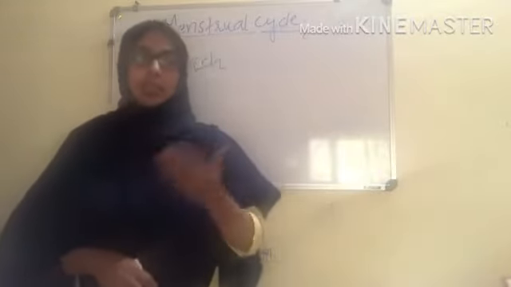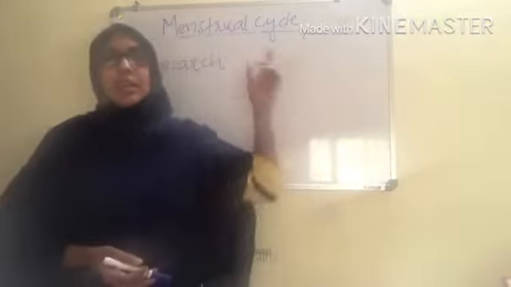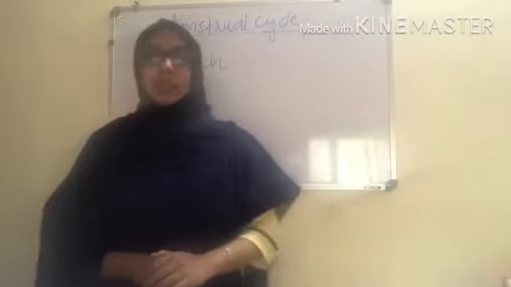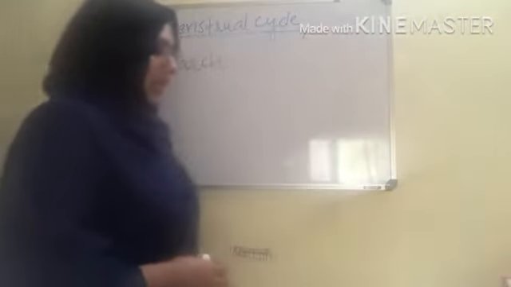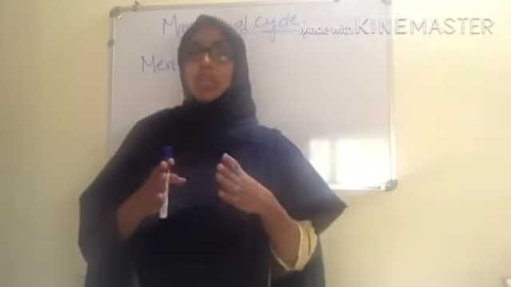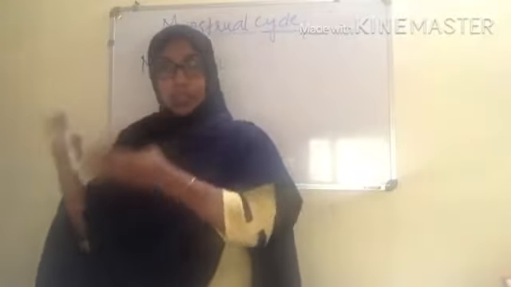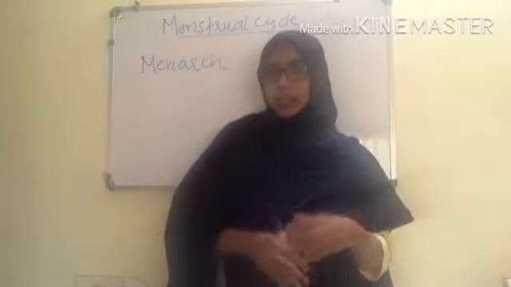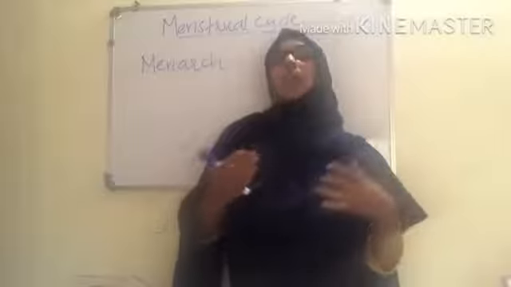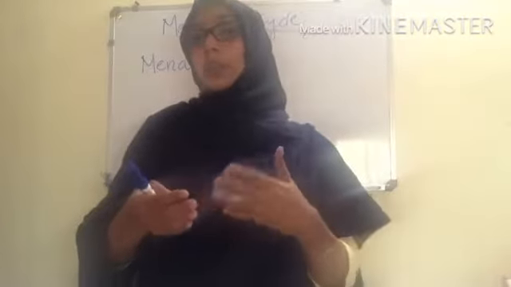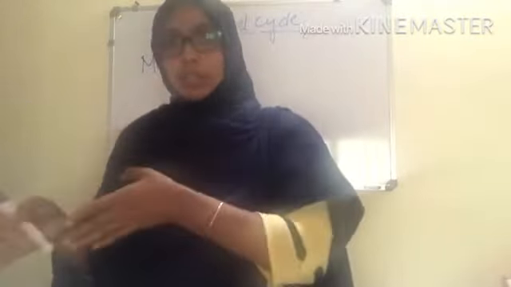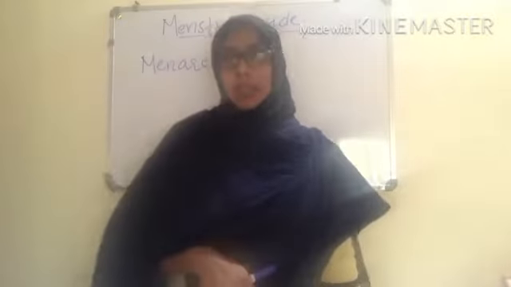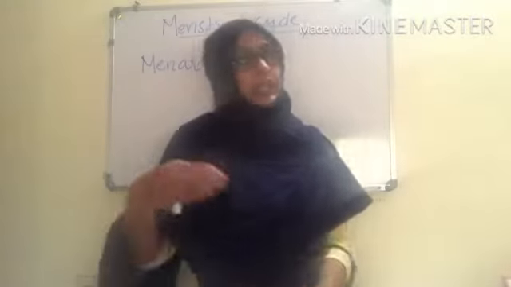That means every 28 to 29 days, the menstrual cycle happens in a female. The cycle of events that starts with one menstruation till the next menstruation is known as the menstrual cycle. We'll be dealing with it in detail.